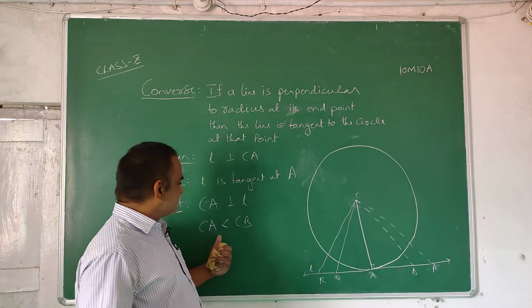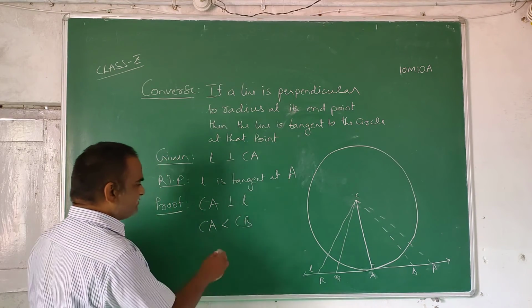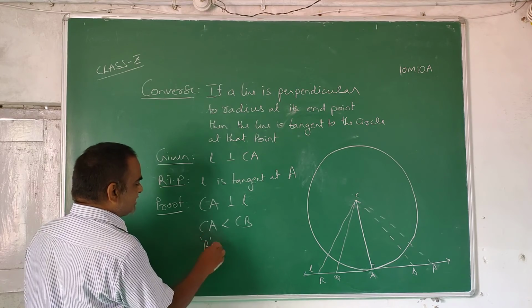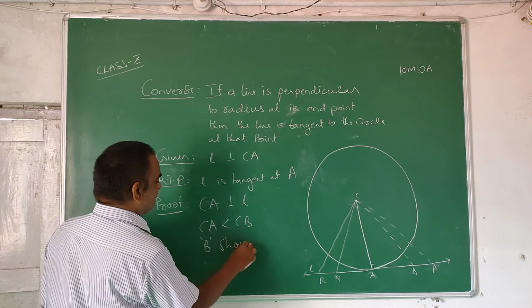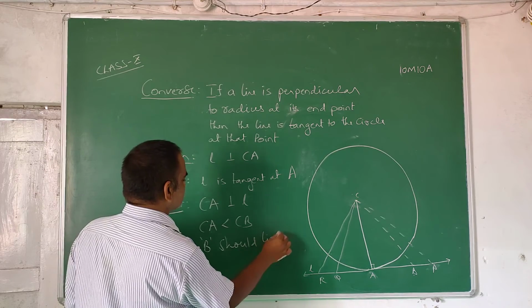So CA is less than CB. So obviously B should lie outside the circle.